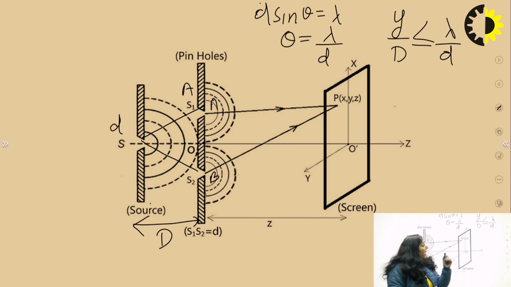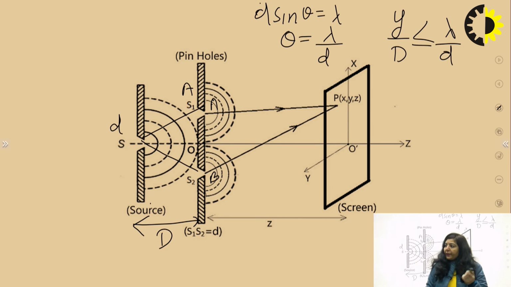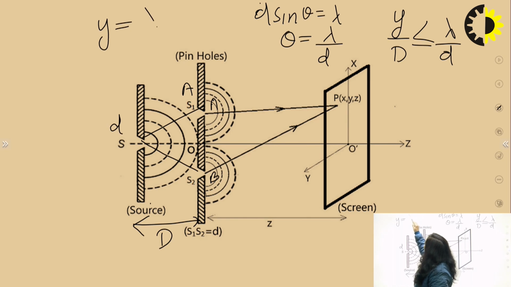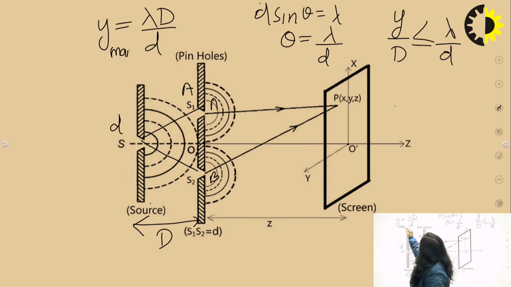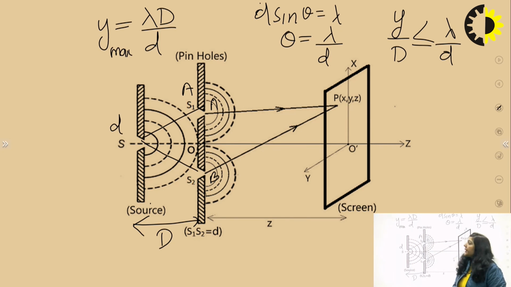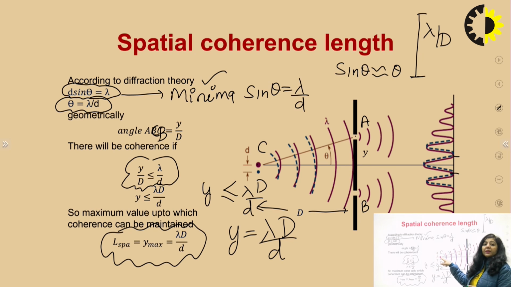And the maximum distance up to which you can get that maximum distance is y equal to lambda D upon small d. So this is the relationship for spatial coherence length. Now you can see here this d, that is actually the width of this slit, or you can say this particular d is actually the size of the source.